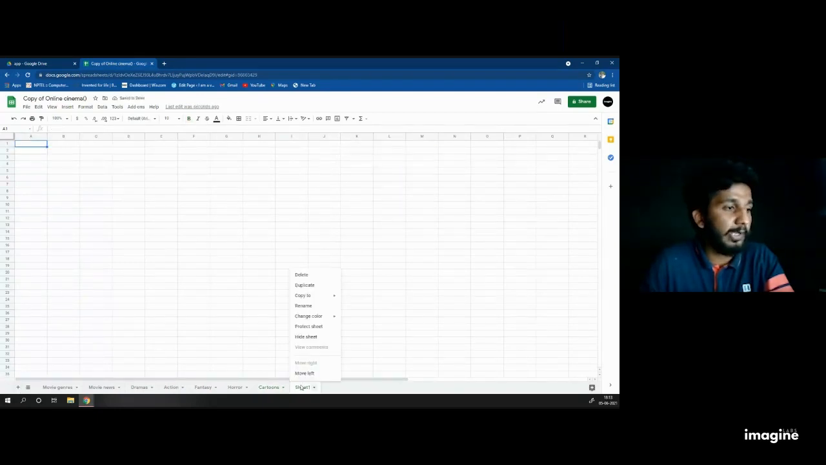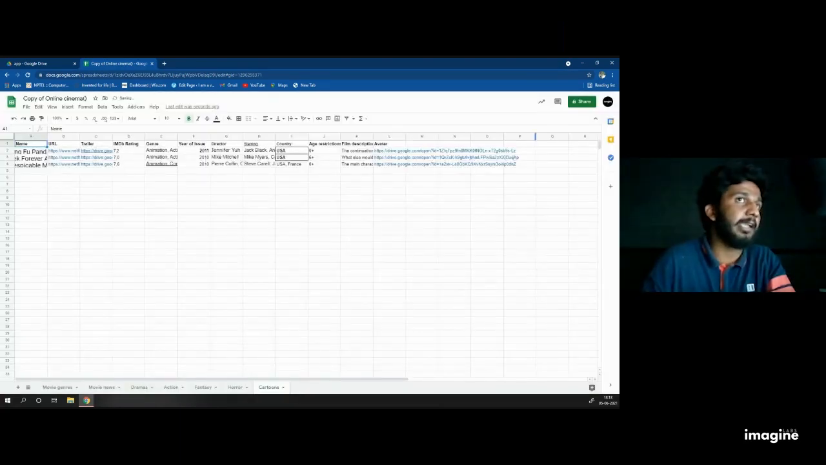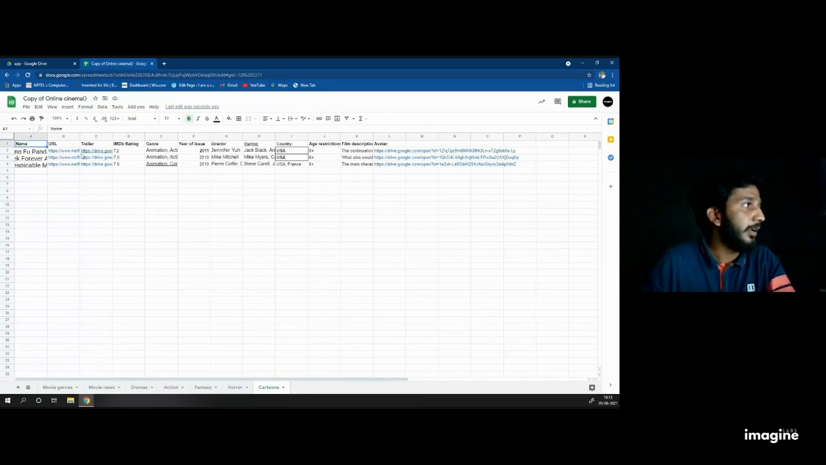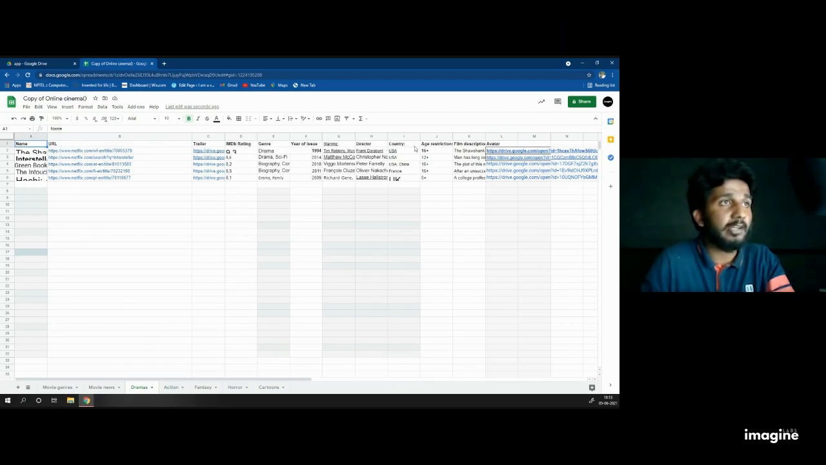But I don't want that now, so I'll remove this one, delete. Just don't make any changes in this Google Drive. I just want to explain how the database is arranged. The first row is called the label. The label contains name, URL, trailer, IMDb rating, genre, year of issue, starring, and a lot more.